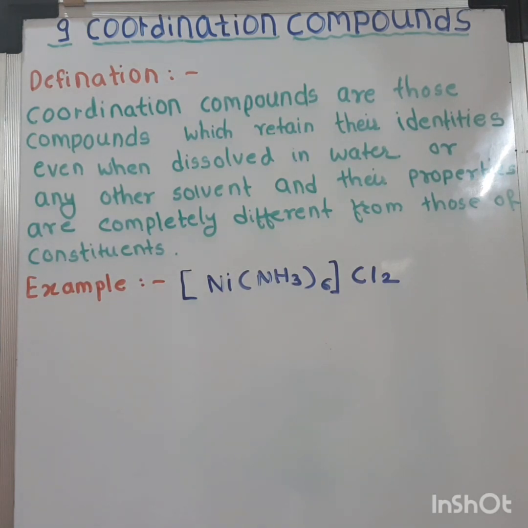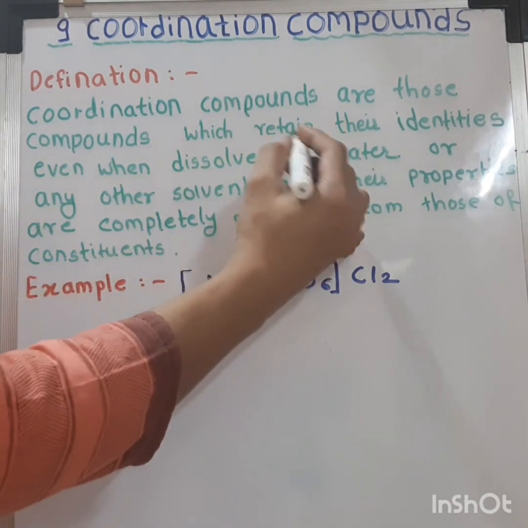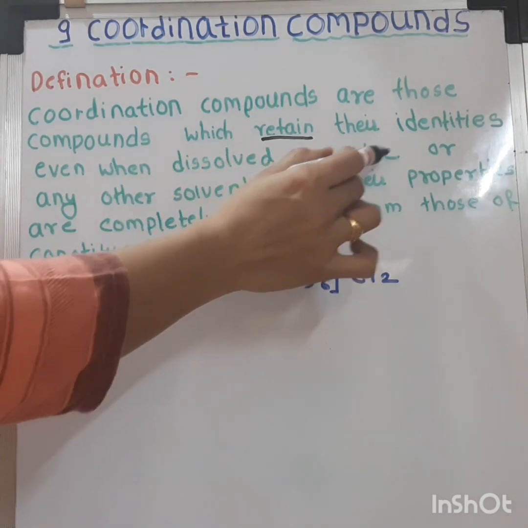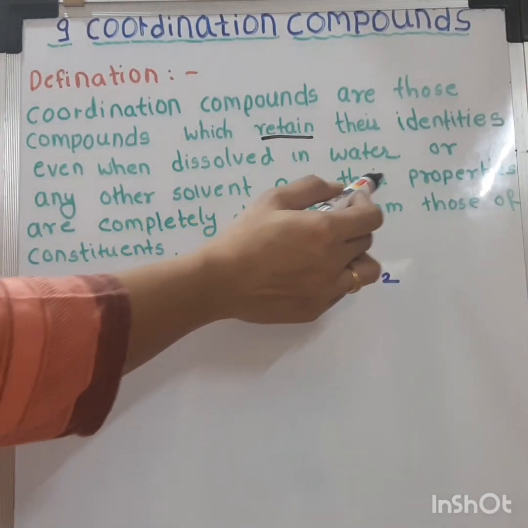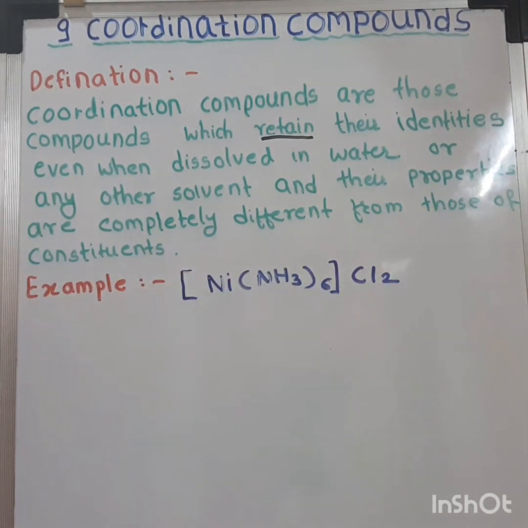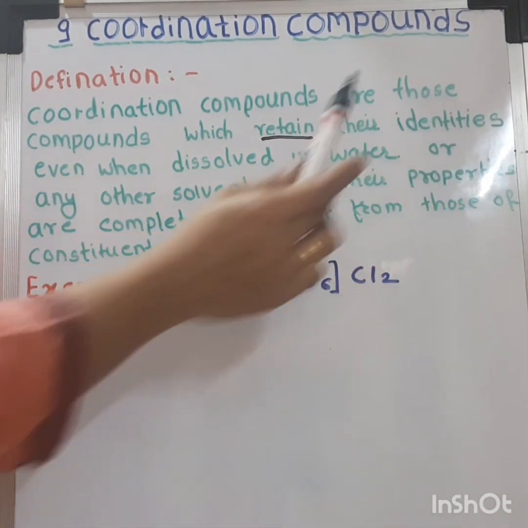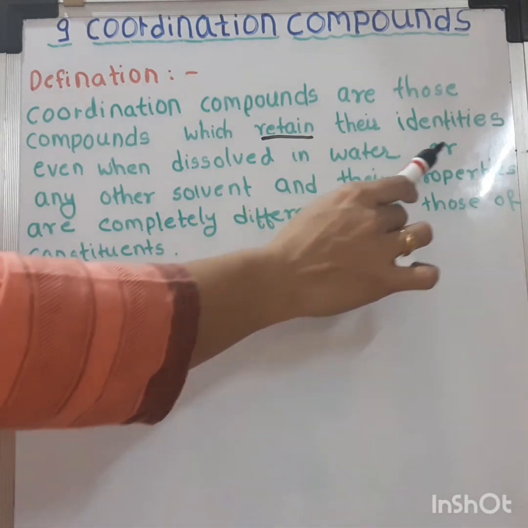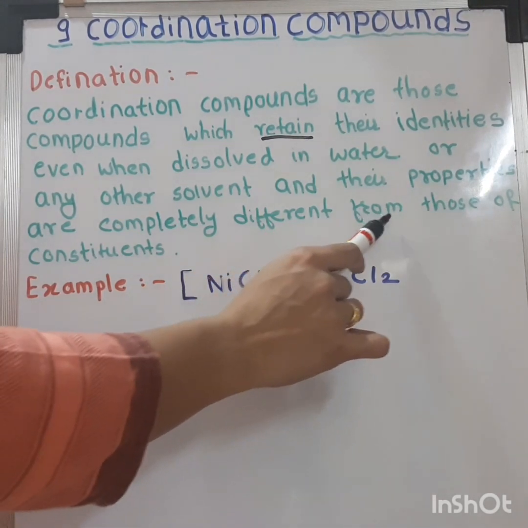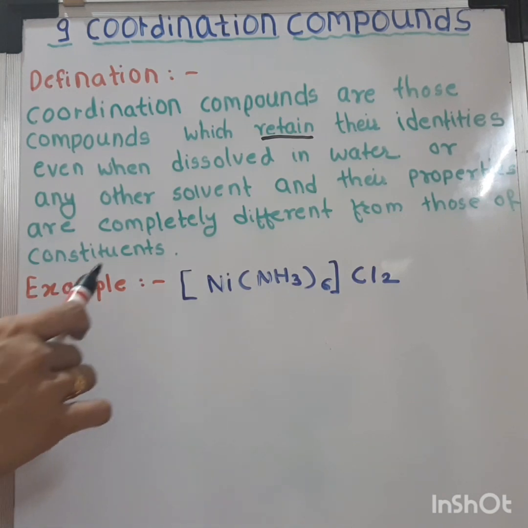The definition of coordination compounds is: coordination compounds are those compounds which retain their identities even when dissolved in water or any other solvent, and their properties are completely different from those of the constituents. An example of a coordination compound is